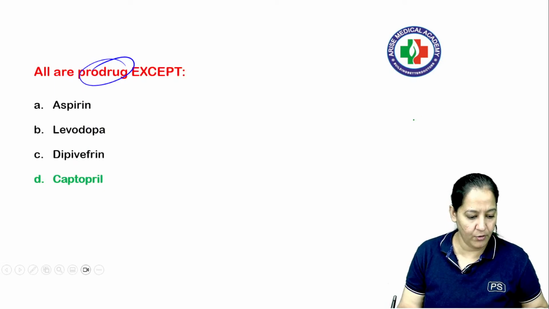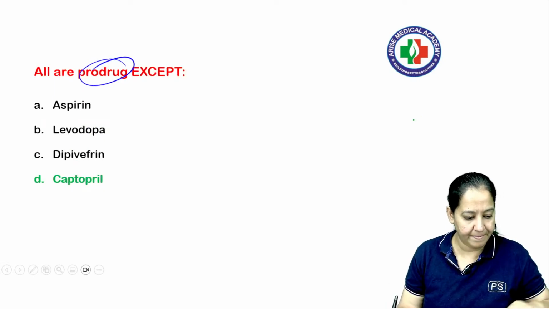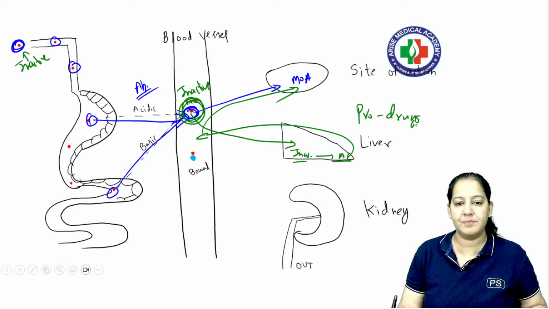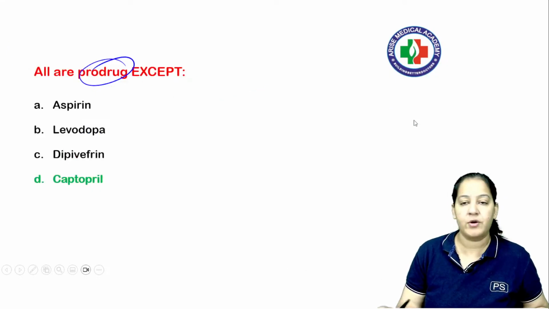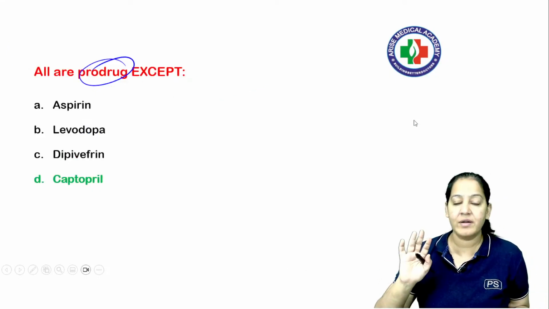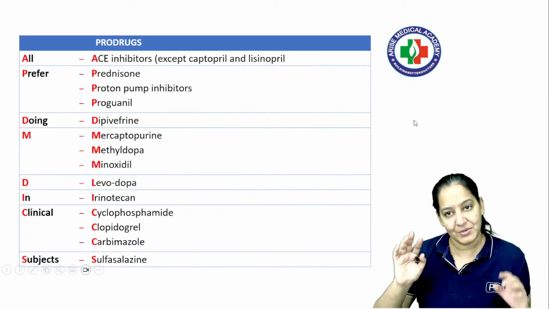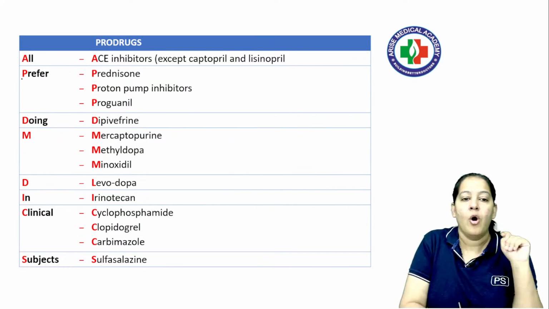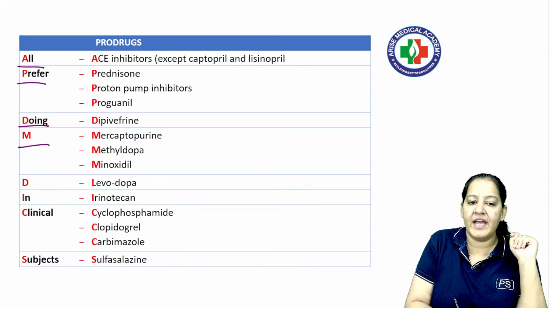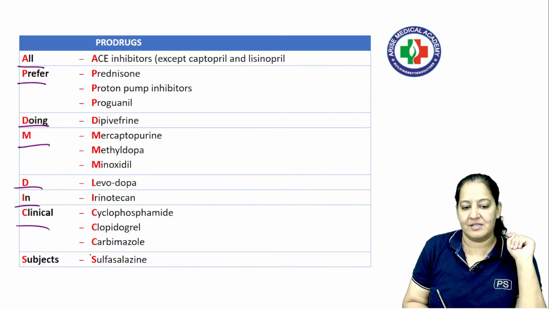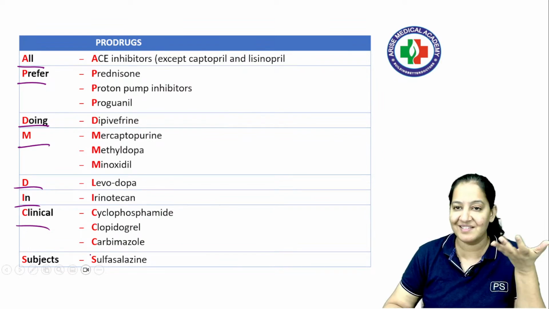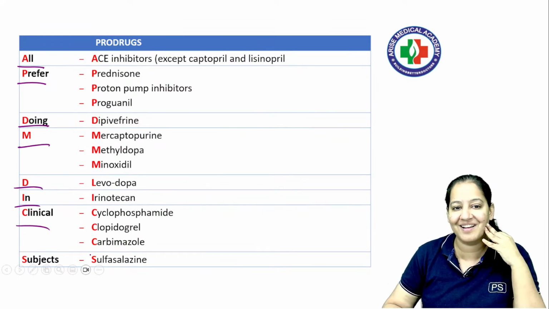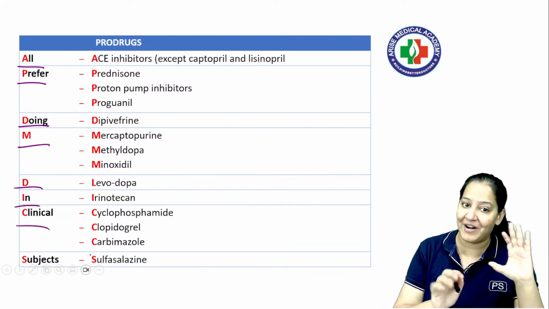Got it? Can we go ahead? Okay, so these are known as prodrugs. Vineet, I am coming to your query, let me finish this. So give me the list of these drugs. There is a list, and I have a mnemonic for this. Let me read the mnemonic: All prefer doing MD in clinical subjects. Of course, everyone wants to do MD in medicine, surgery, OBG; clinical subjects are liked by everyone. So this is a mnemonic for the prodrugs.